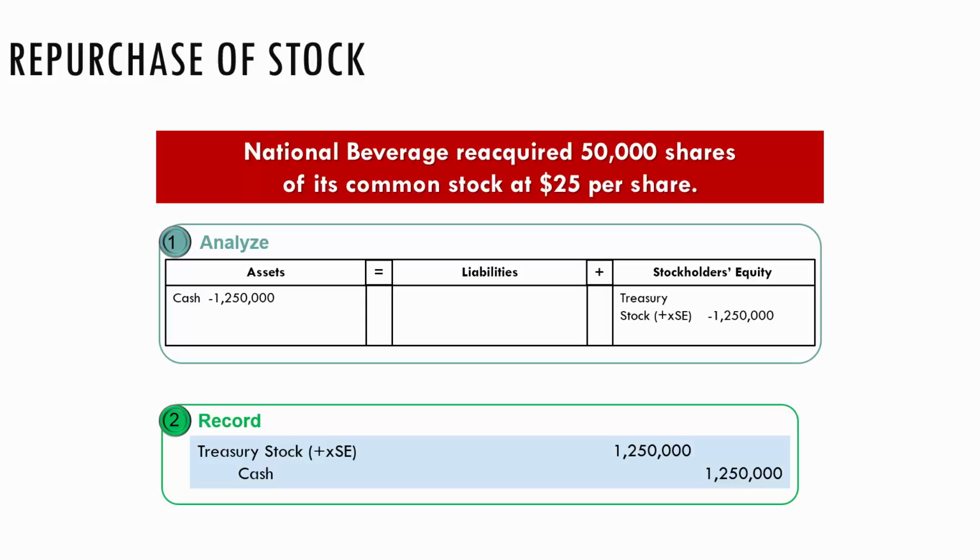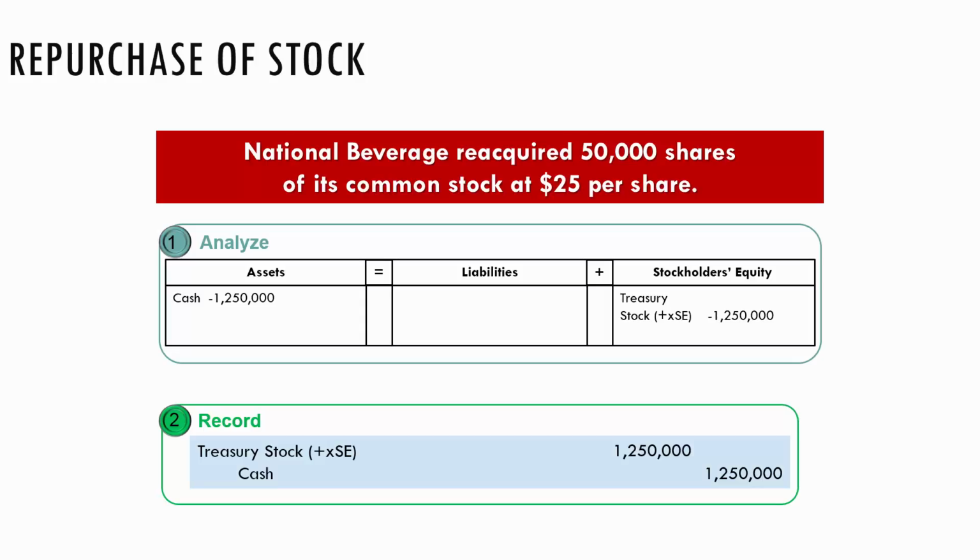I think what they're trying to tell us here is that it does have a normal debit balance. Instead of having a credit balance, it has a normal debit balance. So if you like looking at the accounting transaction and thinking about it that way, the left side goes down, the right side goes down, because stockholders' equity normally has a credit balance and the credit is being reduced by the debit to treasury stock. Now we have to note also that when we're buying back treasury stock, we are not debiting common stock. We are debiting treasury stock.